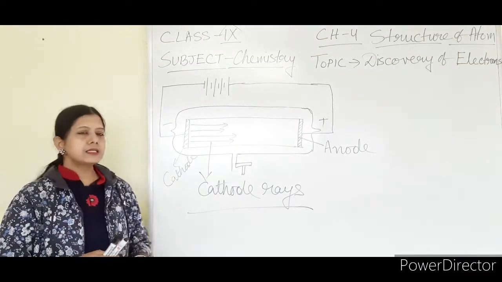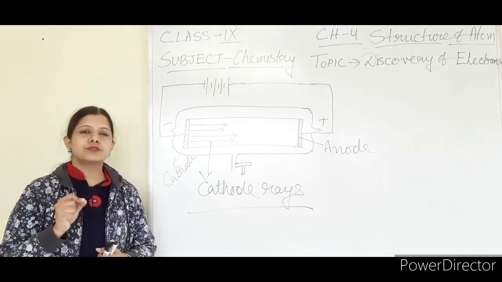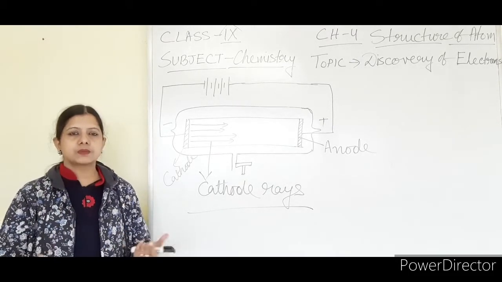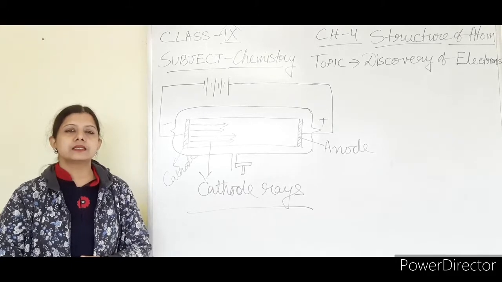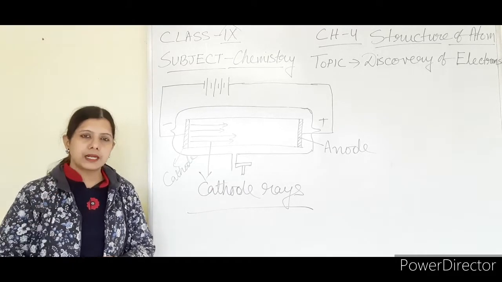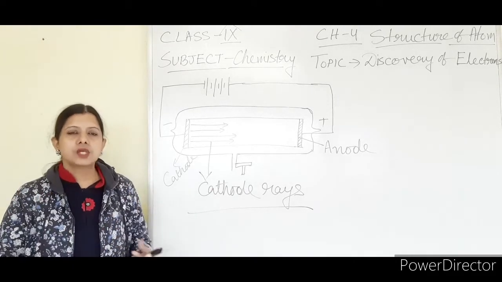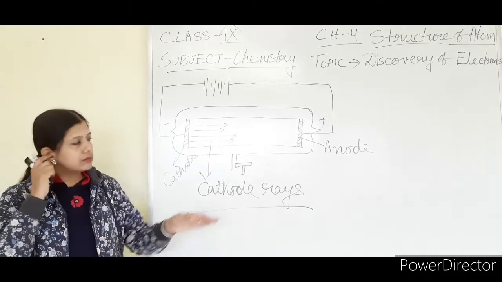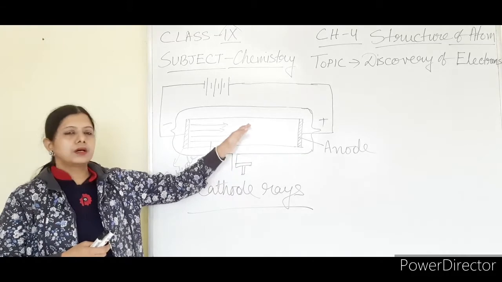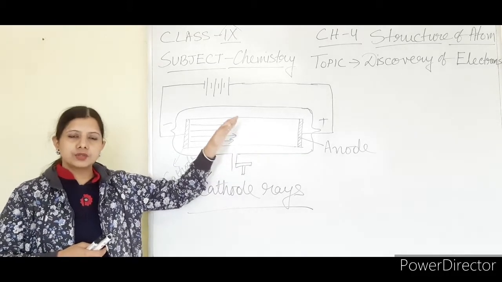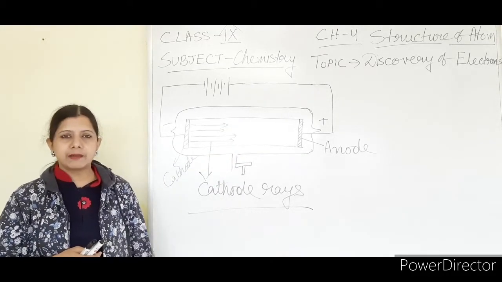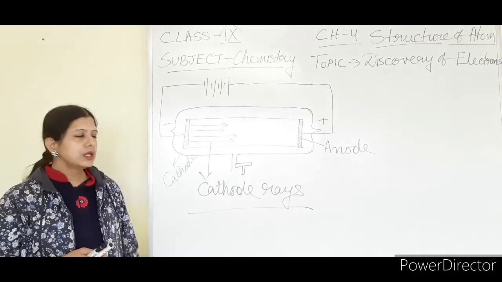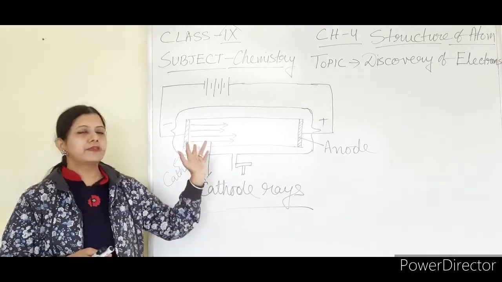Now, these rays consist of very small particles. It has been observed that these rays consist of very small particles, and they are charged particles. If a negatively charged substance is kept here, the rays are found to be deflected.